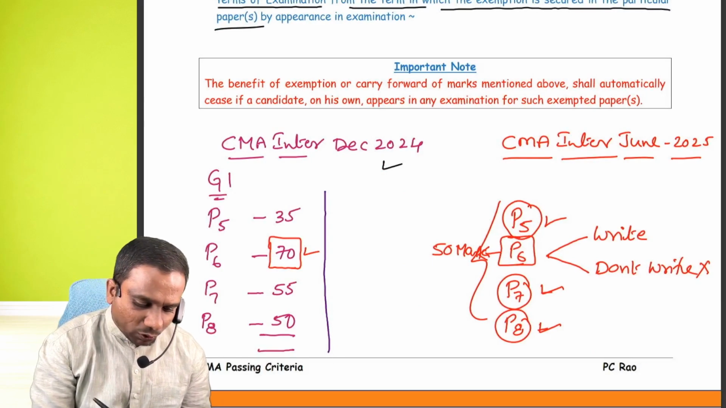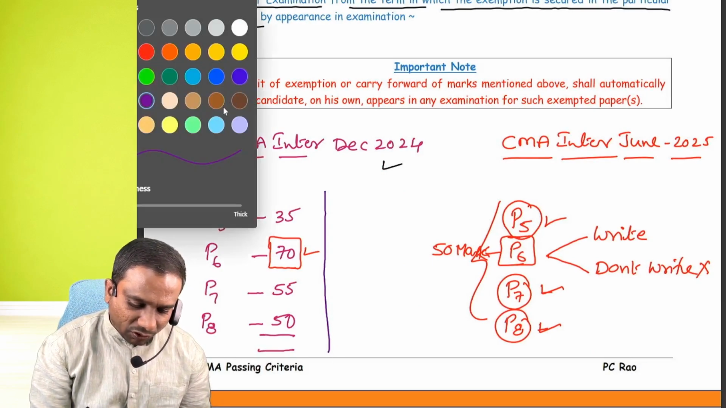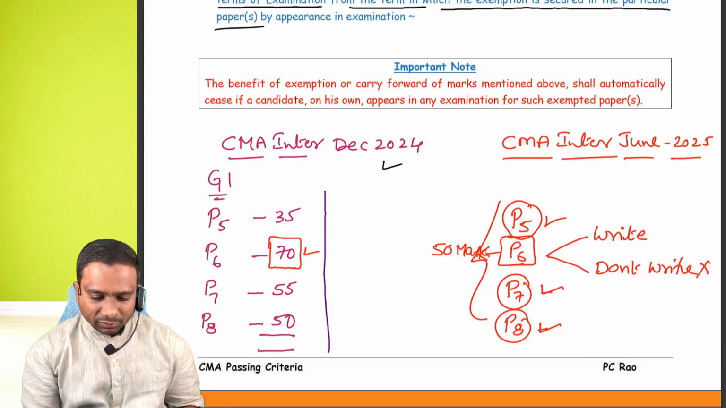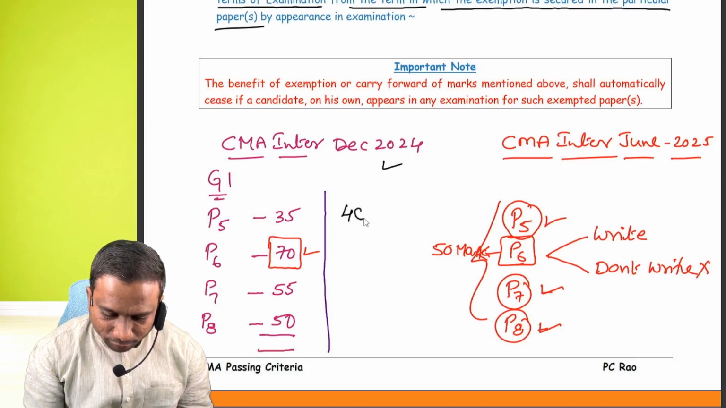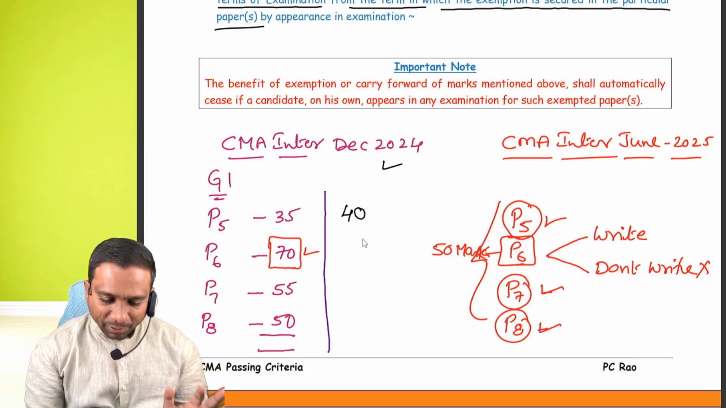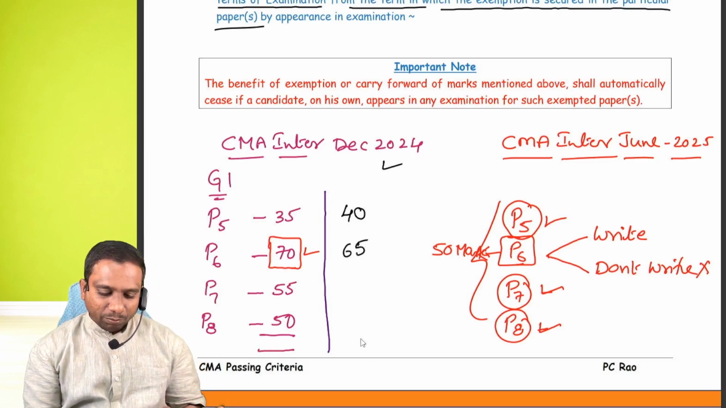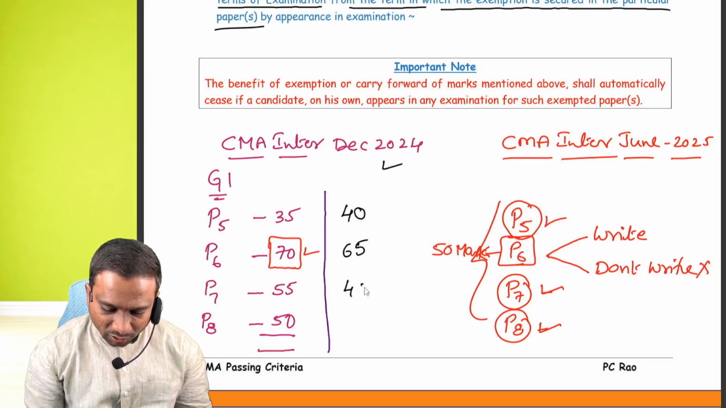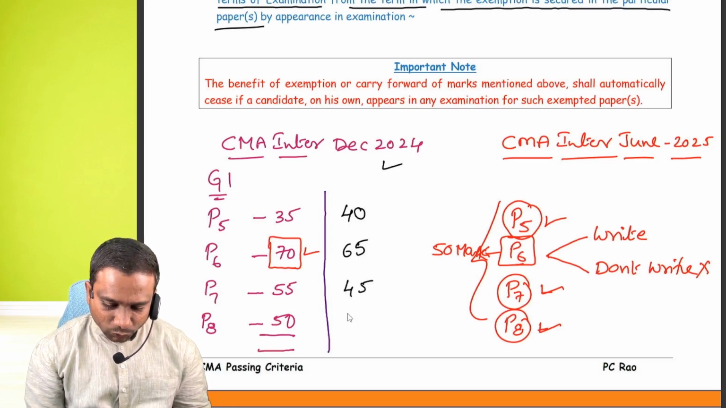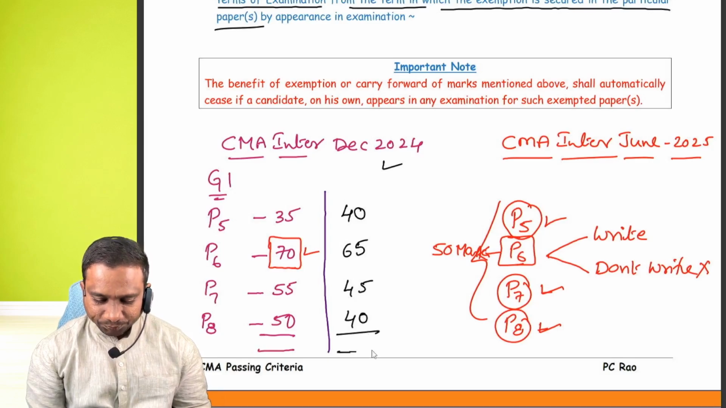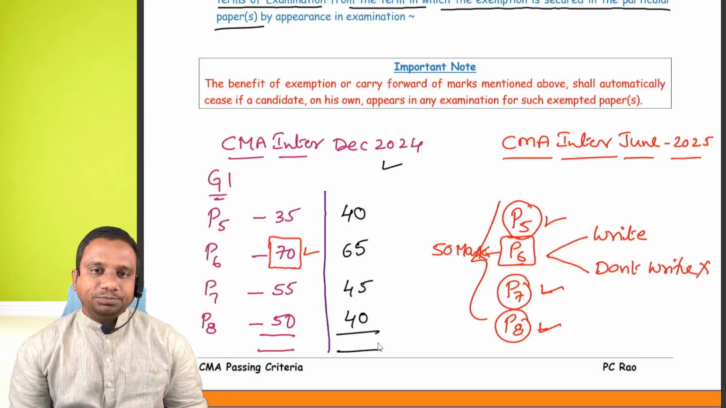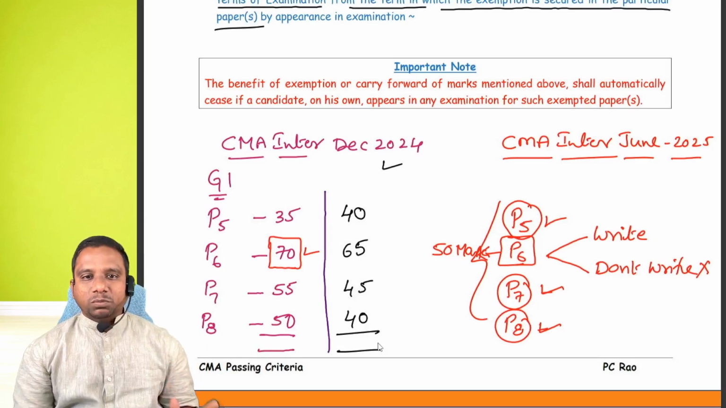Now I am giving you another criteria. Observe carefully. Here in paper 5 I have got 40. Paper 6 I got 65. Paper 7 45. Paper 8 also 40. Assume 40. Now you people tell me total how many marks?